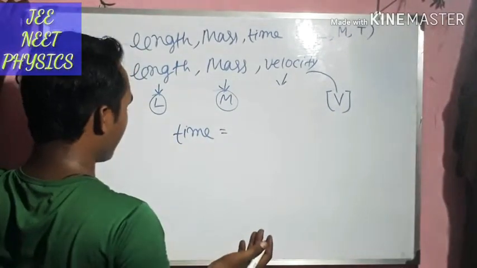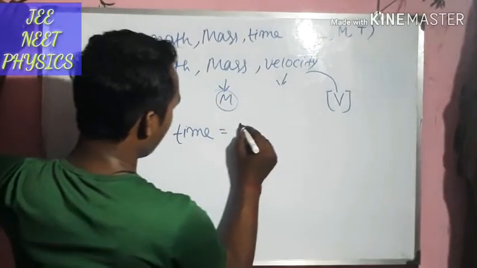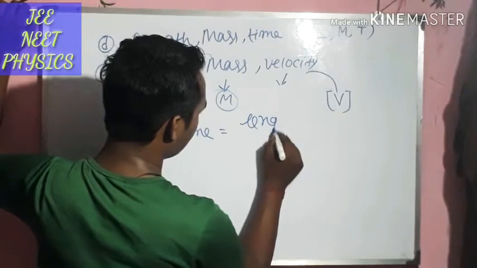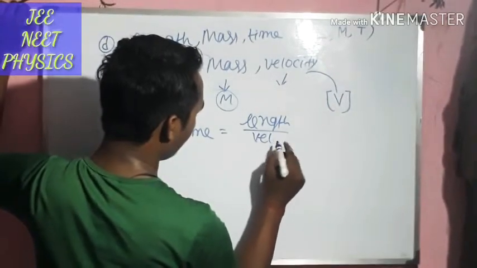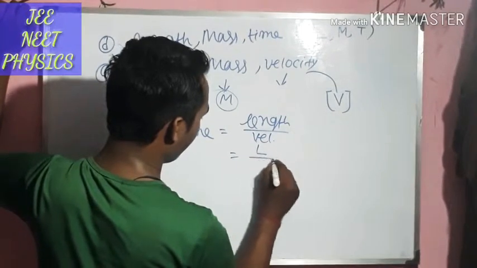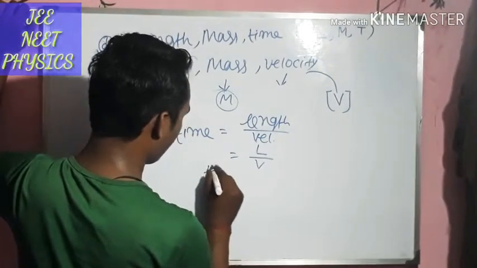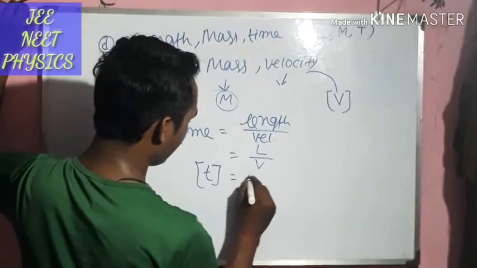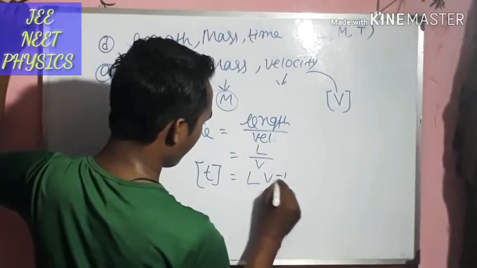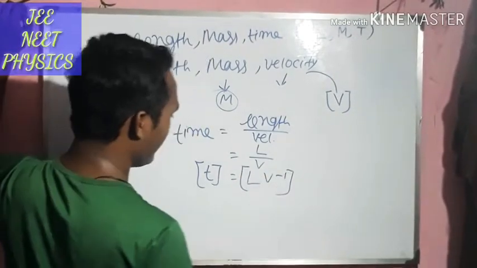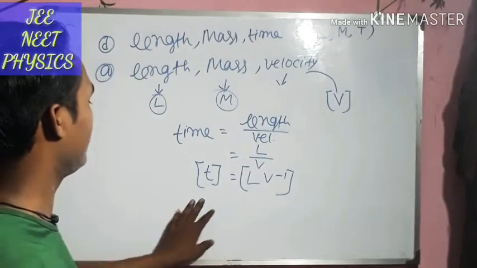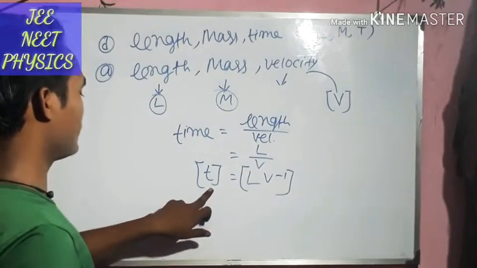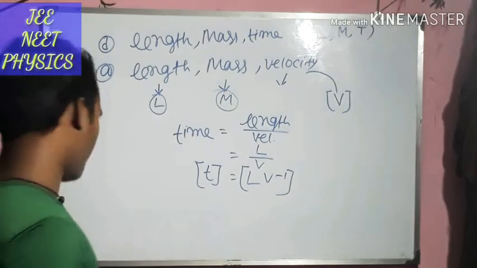Velocity is equal to length by time, so time is equal to length by velocity, which is L by V. So the dimension of time can be written as L V to the power minus 1. If length, velocity and mass are taken to be fundamental physical quantities, then the dimension of time will be L V to the power minus 1.